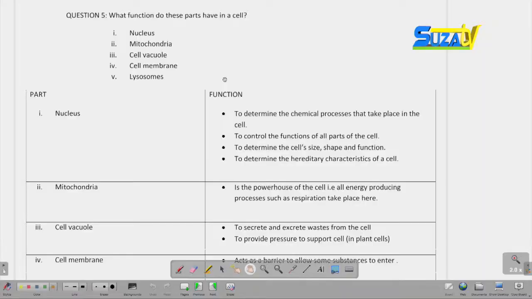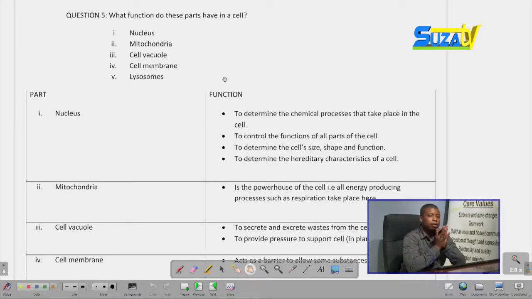Now, moving ahead to our fifth question. Our fifth and final question is, what functions do these parts have in a cell? We know that there are many organelles inside the cell, but we are asked to show what functions they have. For instance, we have the nucleus, the mitochondria, the cell vacuole, the cell membrane, and lysosomes. We are asked to mention their functions.